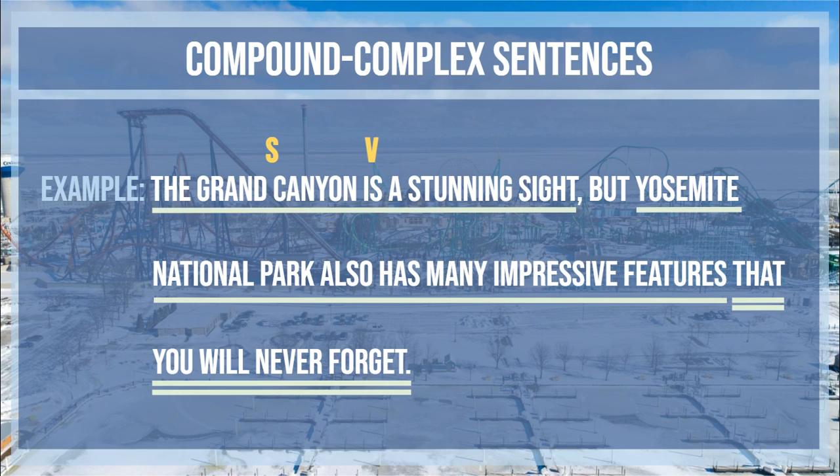Then we look after the comma, after the conjunction word, and our subject here is 3 words: Yosemite National Park. They have to go together. Okay? They have to go together. Our verb here is has. What does it have? It has impressive features. So there's our 2 independent clauses, our 1 dependent clause, and subjects and verbs in each one.